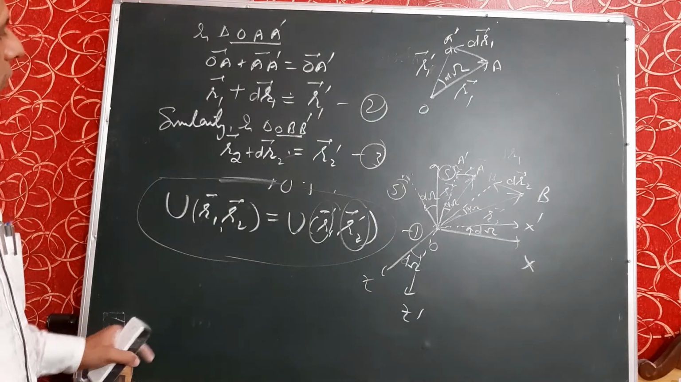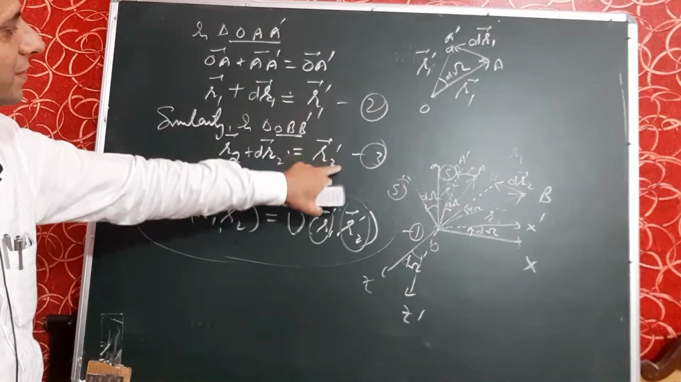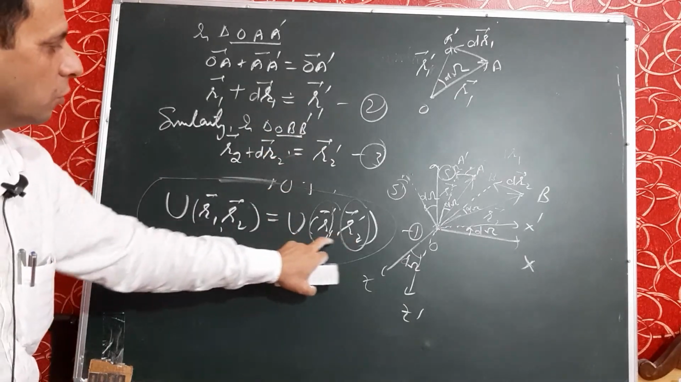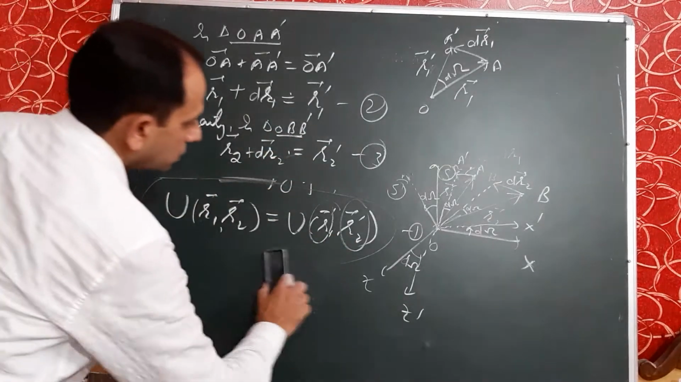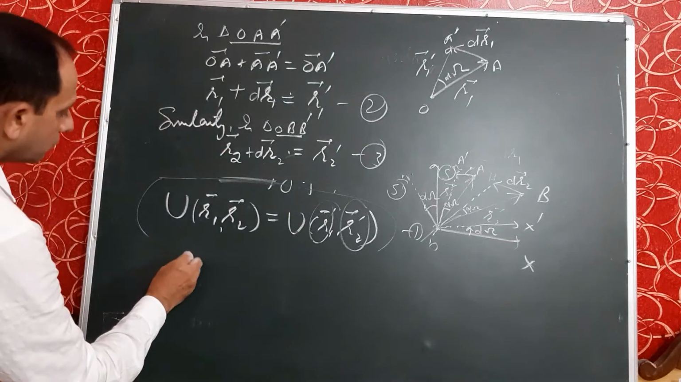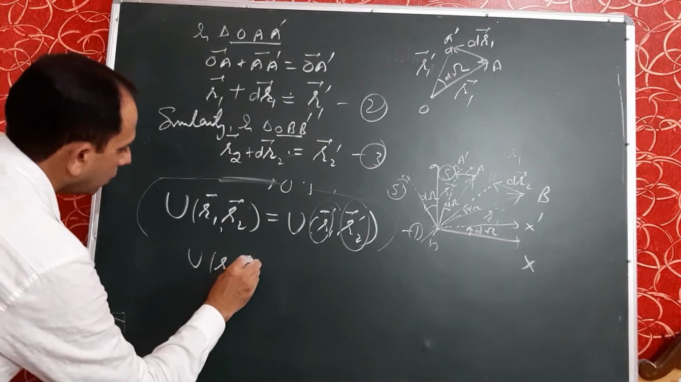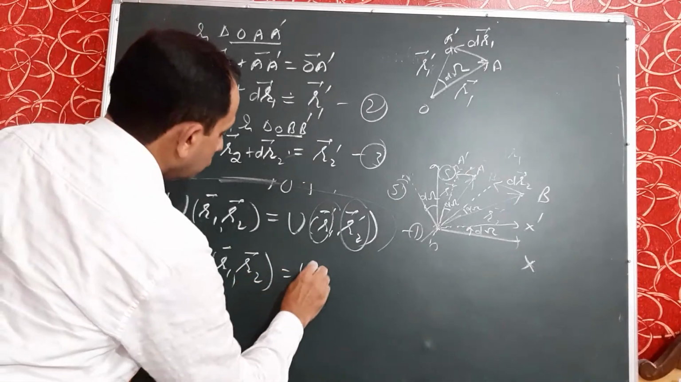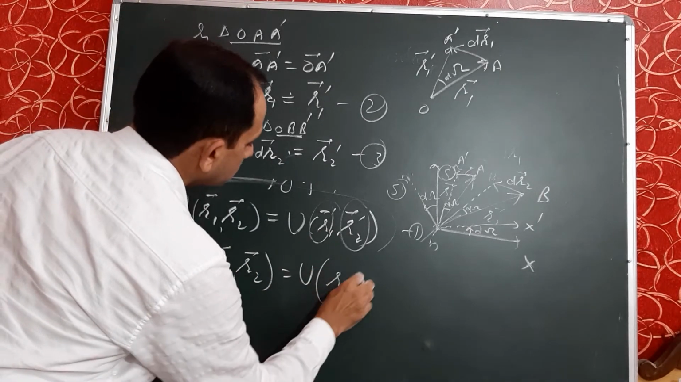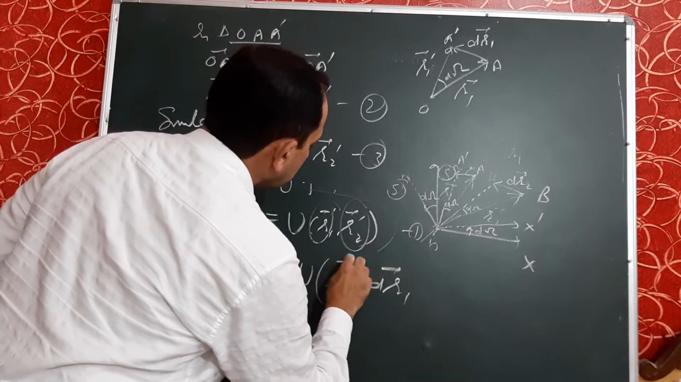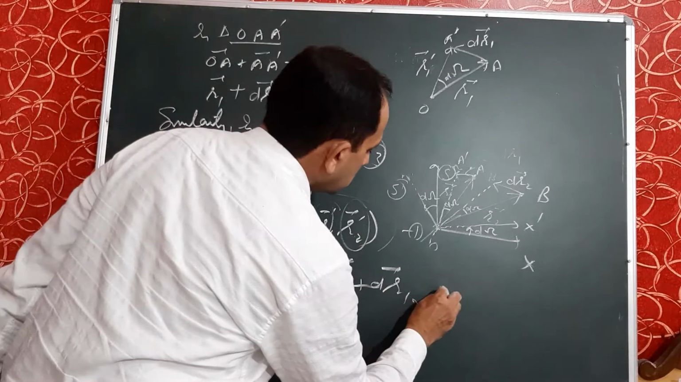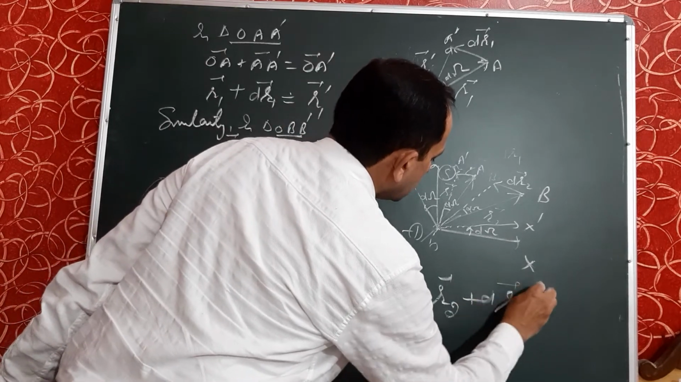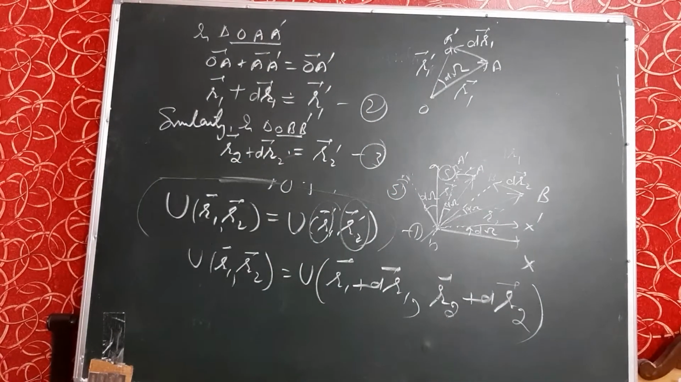So, putting the values of R1 dash and R2 dash from equation number 2 and 3 in equation number 1, equation number 1 becomes u of R1 R2, left hand side remaining the same, is equal to u of R1 dash, which is R1 plus dR1, comma R2 dash, which is R2 plus dR2. Is this clear?